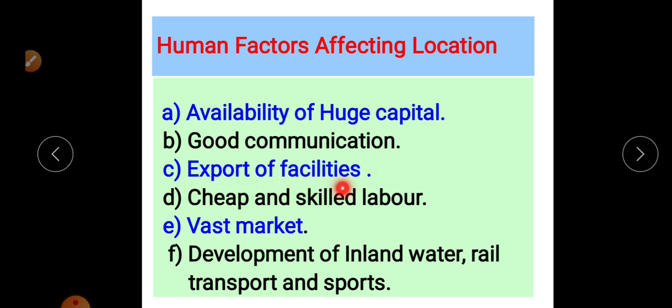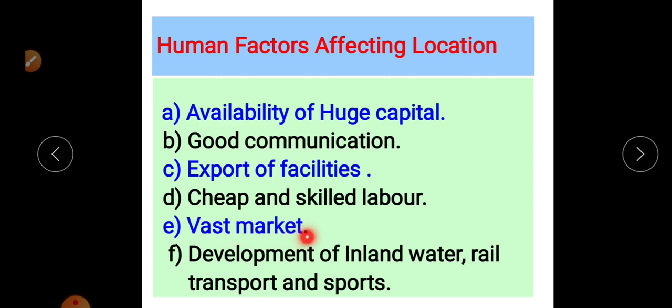Export facilities. All types of transportation network are there, which support export facilities. Then cheap and skilled labor availability is there. Through migration from the Asian continent, skilled labor at cheap wages is available in North America. A large number of people have migrated towards the USA from the Asian continent.